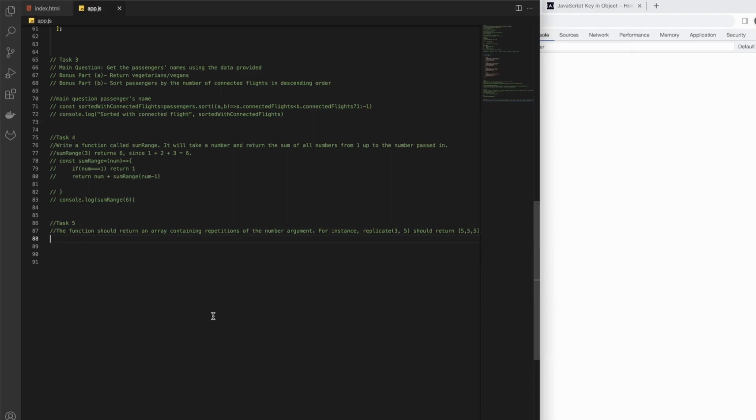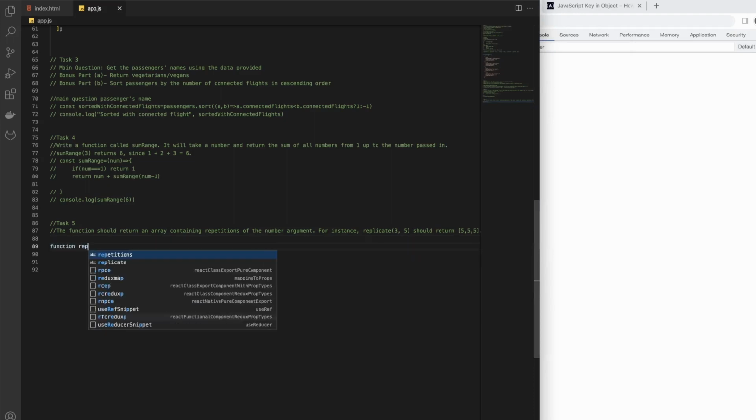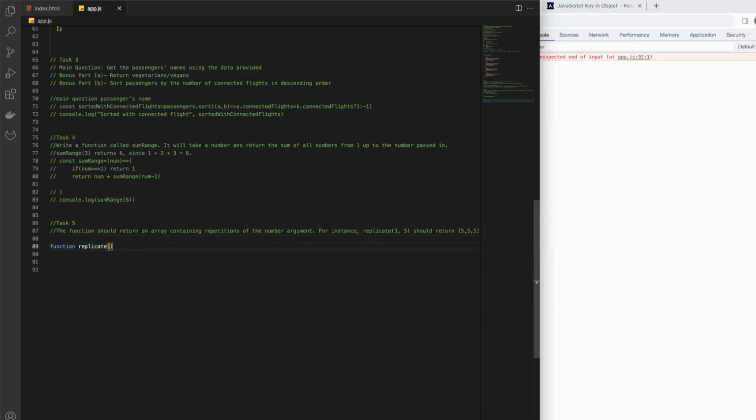Okay, so let's write a function. It takes 2 arguments, so it should be times, how many times we want, and then number. So if we have 5 here and 6 here, we have to print 6 5 times.